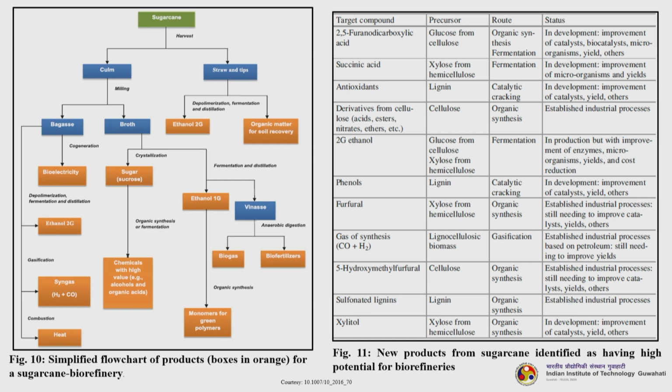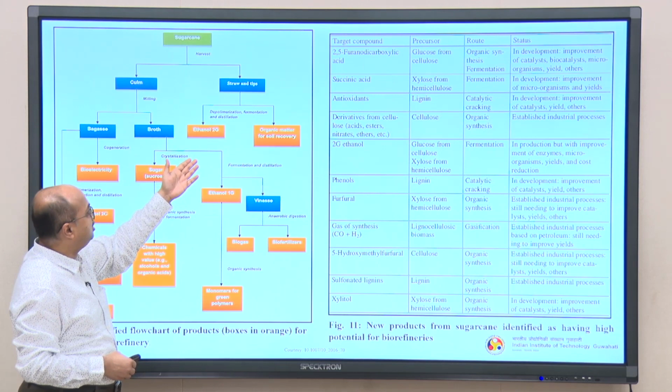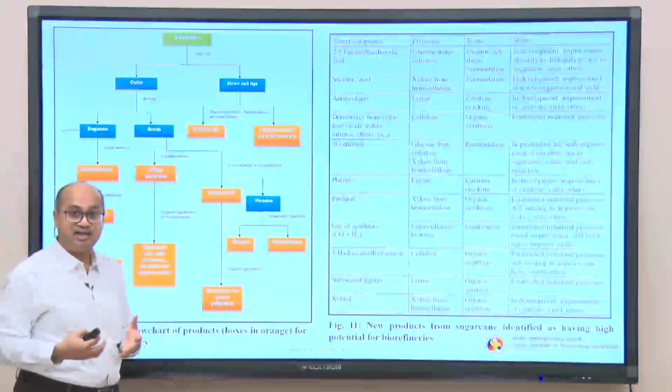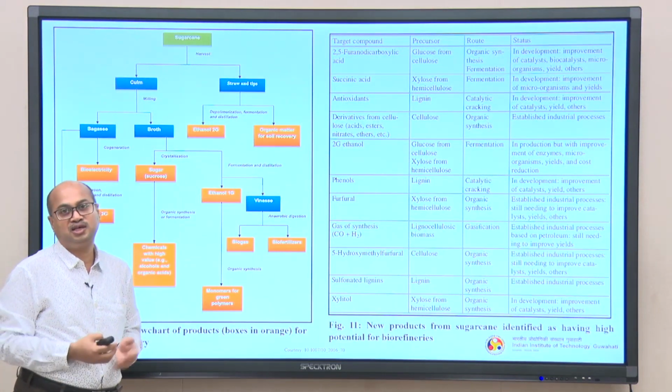Now, the broth can be converted into various products. You can get sucrose basically by crystallization, and through further organic synthesis you get chemicals with high value, alcohols and organic acids. Now, 1G ethanol, and monomers for green polymers, and before that 1G ethanol can also be converted to vinasse, so that we can get biogas and biofertilizers. Whatever is left after taking the culm is basically the straw and tips. So, you can produce 2G ethanol and organic matter for soil recovery. What we understand is how many different types of products are produced from a single lignocellulosic biomass.